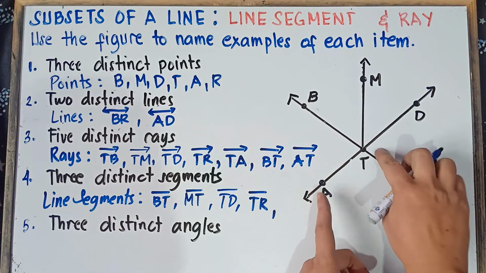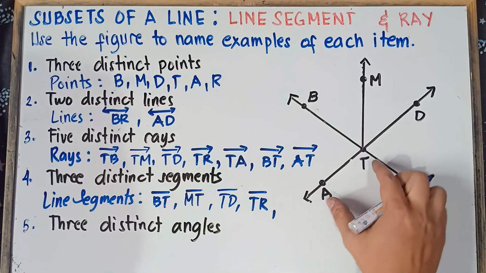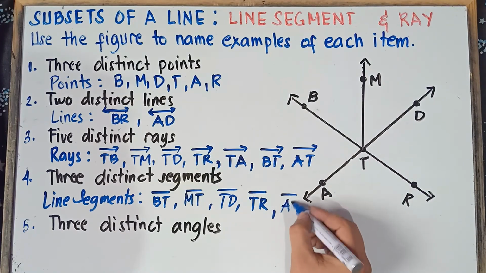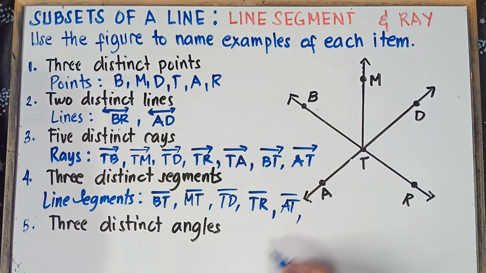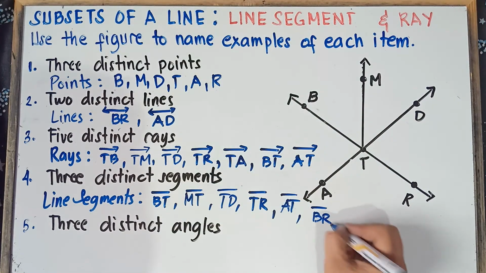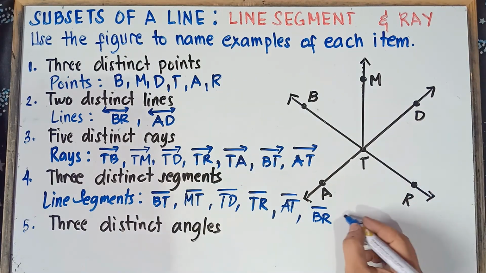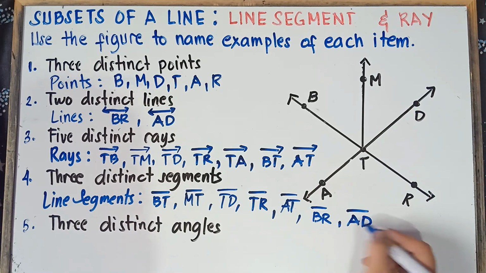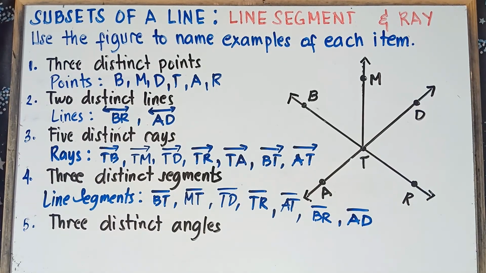Once again, class, for a line segment there would be 2 points, A to T. And then we have line segment BR and line segment AD. So we do have many line segments.